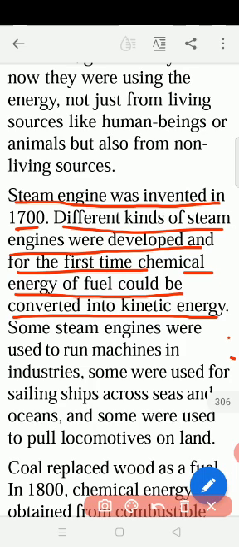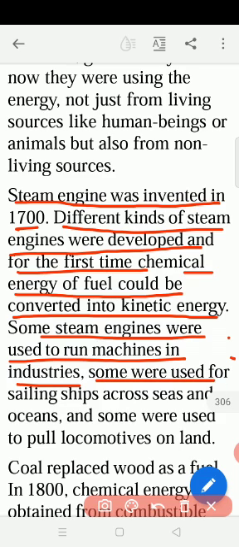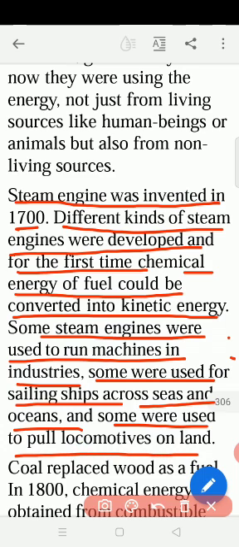And the next one, after the steam engine. The steam engine was used to run machines in industries, some were used for sailing ships across seas and oceans, and some were used to pull locomotives on land. Locomotives means which can pull, which can move on the land. Some vehicles they found out.